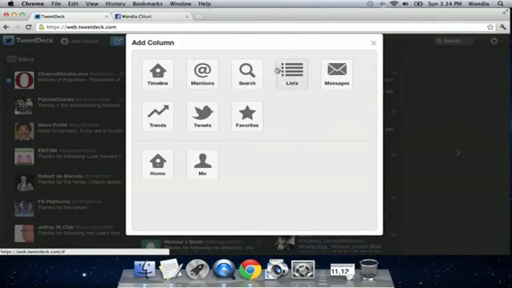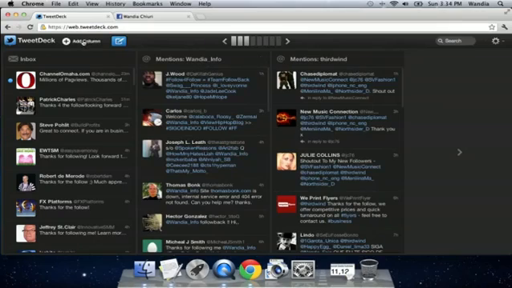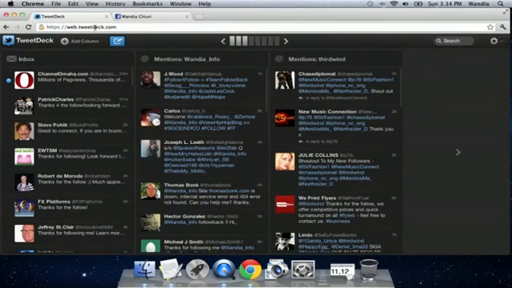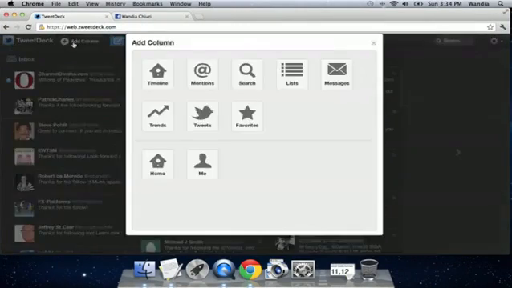I'm a digital media aficionado, which means I love to geek out on all things digital. Today, I want to show you how to add a stream to your TweetDeck so you can see maybe some specific information or stream from a specific account. And it's very simple. All you need to do is go into your TweetDeck account, and I'm going to show this from my web-based TweetDeck account, and click Add Column.